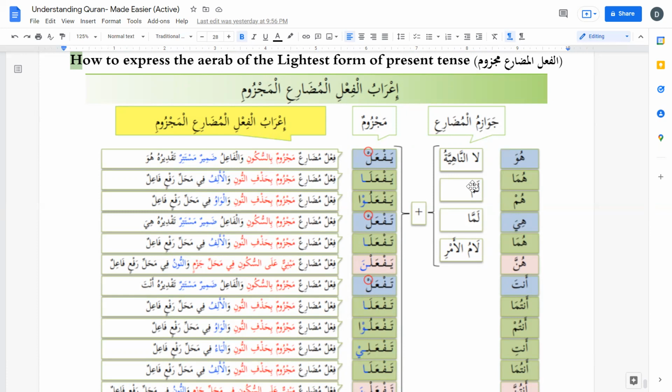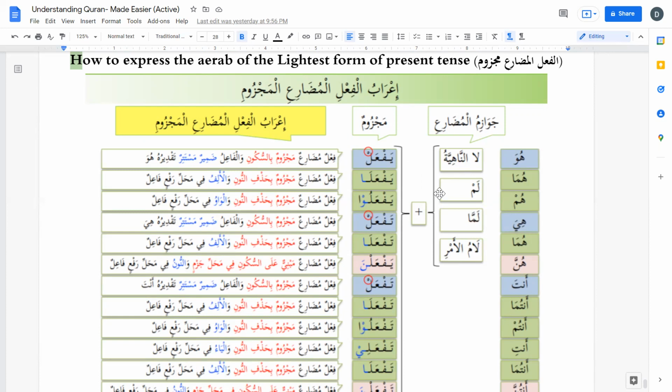In Dream curriculum, we saw lam, lamma, wal-yaf'al. And wal-yaf'al is the same as lamul amr. So we can say lamul amr for wal-yaf'al. And lam nahiya is separate. That's forbidding. In Dream program, it's a separate type.